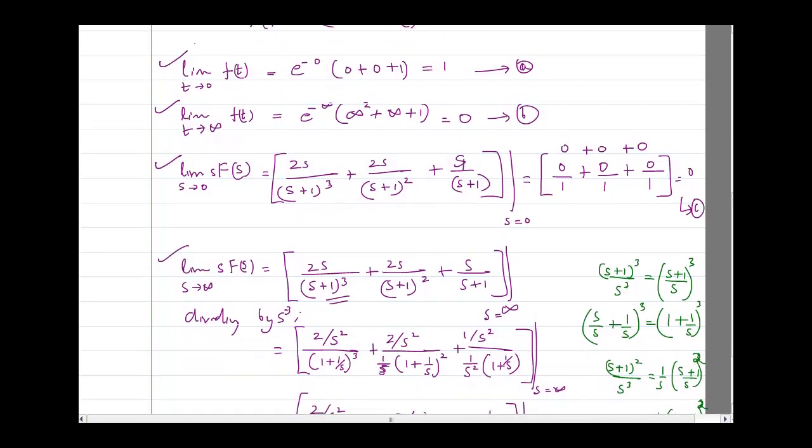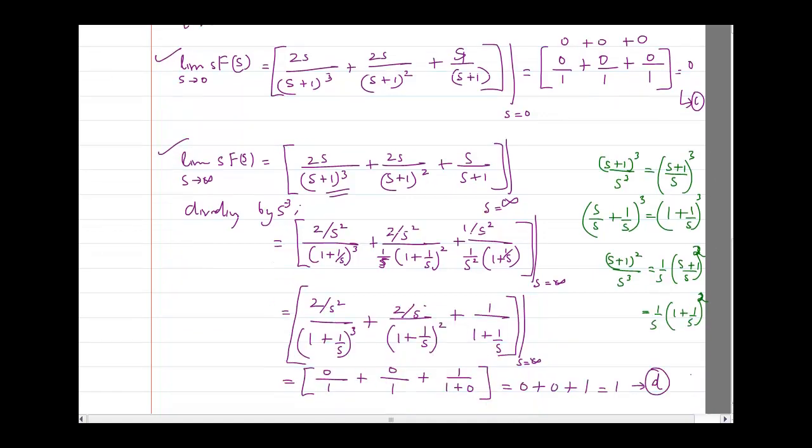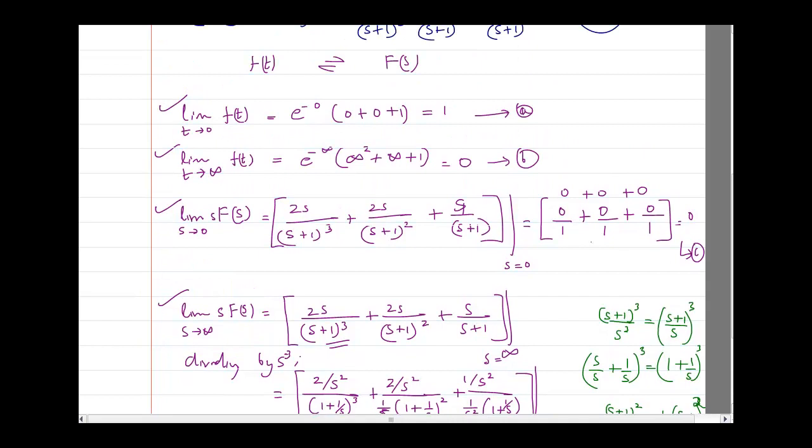The initial value of f of t is same as the final value of s f of s. Why? Because both the answers are 1. Similarly, the final value of f of t is same as the initial value. See, both the answers are 0. Hence, verified.